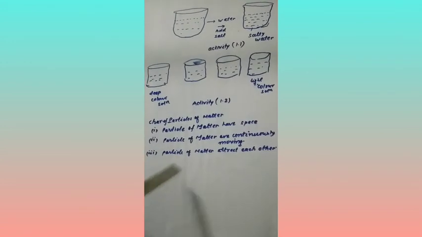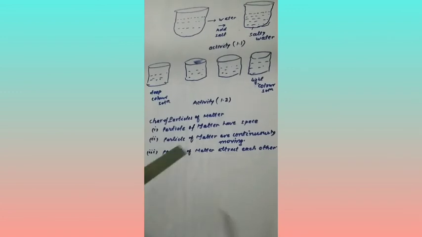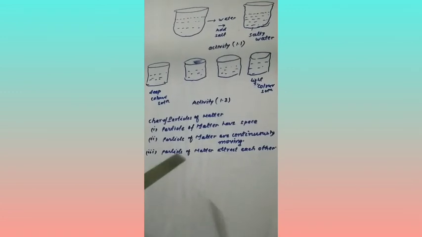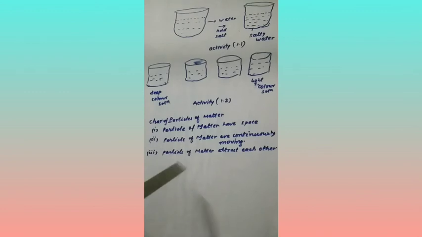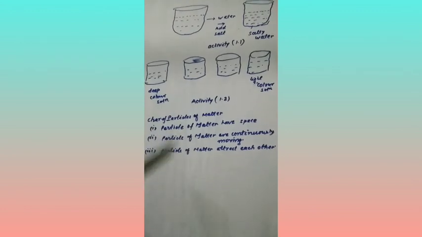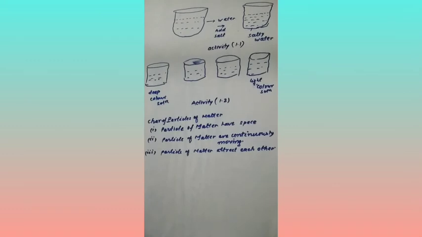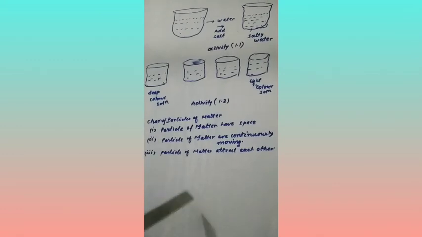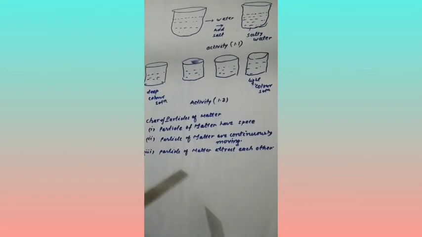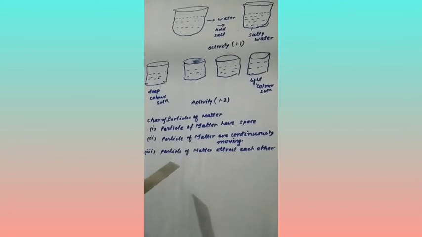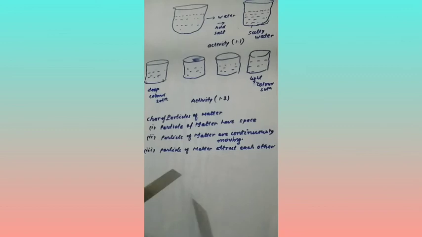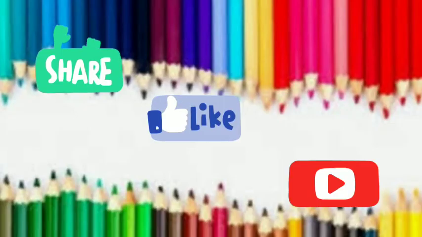This can be illustrated by activities 1.6, 1.7 and 1.8. On the basis of these activities, we can say that particles of matter have a strong force of attraction, and this holds matter in a fixed shape and size.